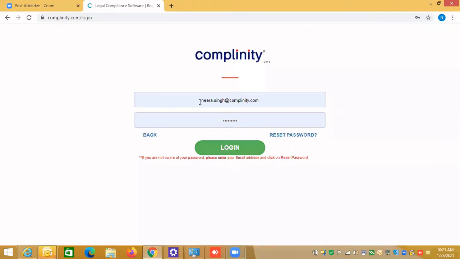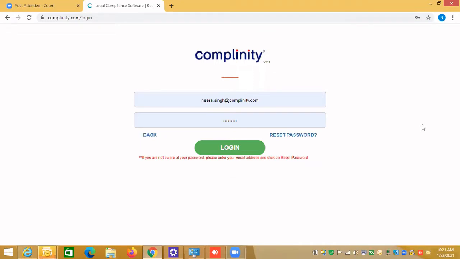There you need to enter the email address which you received from Complinity. You will have an email address and password. When you enter them, it will allow you to log in to our Complinity tool.